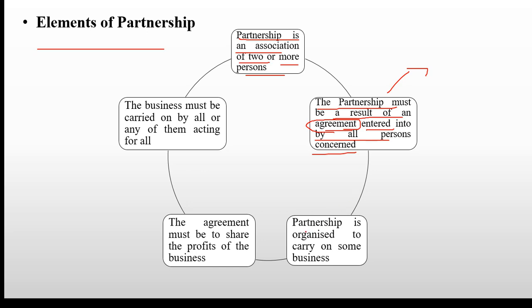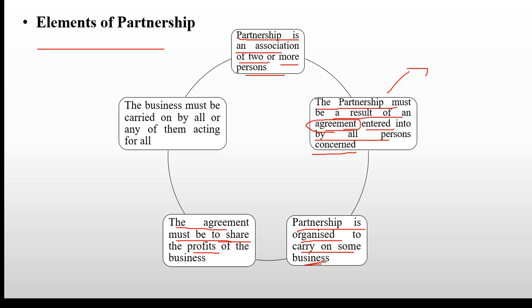Next element is what? Partnership is organized to carry on some business. Now partnership is always carried on for some business. There should be some purpose to carry on some business. Okay, next, the agreement. Whatever profit is there out of that business is to be shared among all the partners.